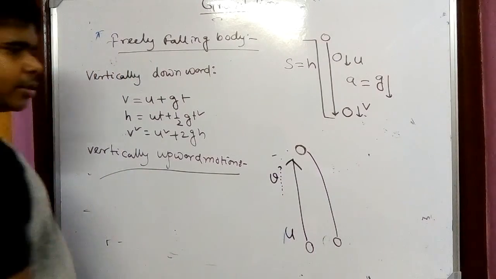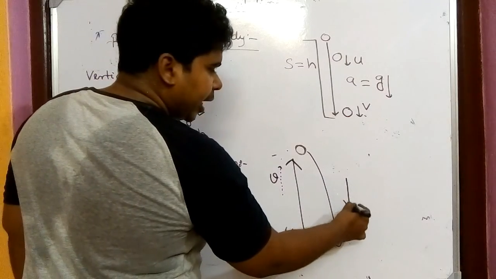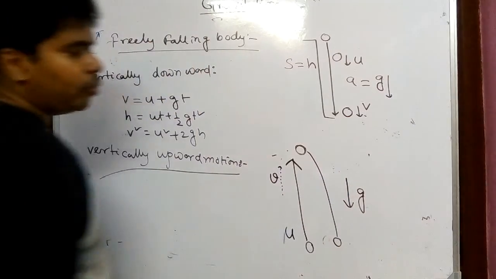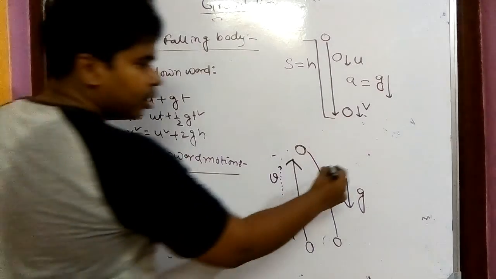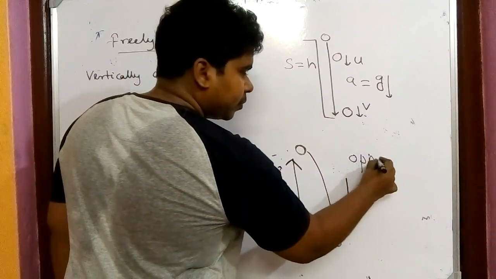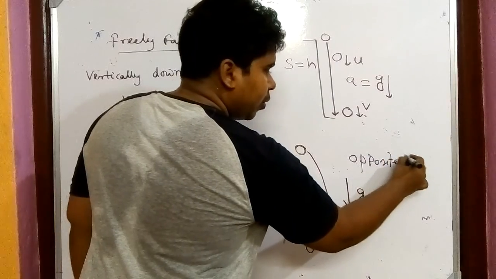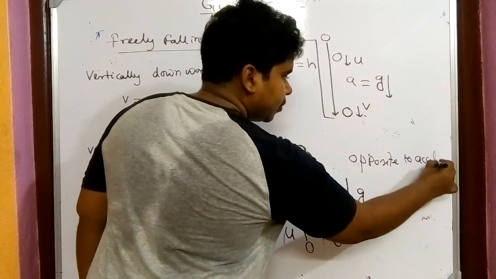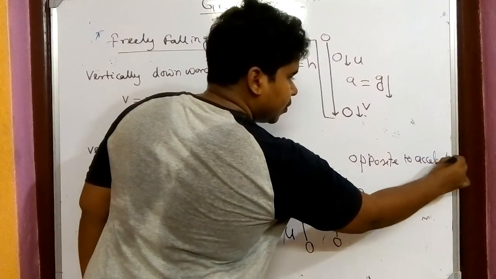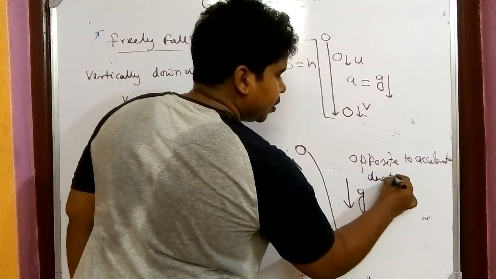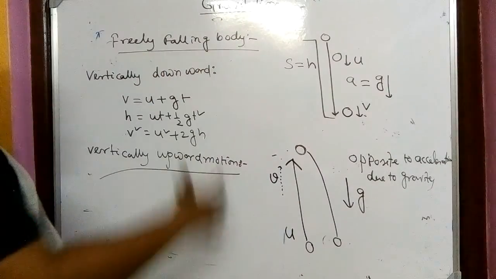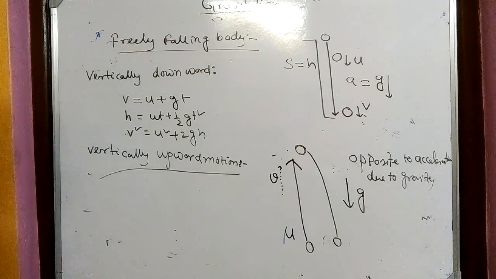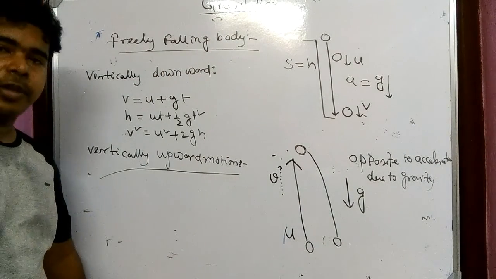Why? Because the gravitational acceleration is acting downward, and you have thrown the body upward. That means it moves opposite to the acceleration due to gravity.